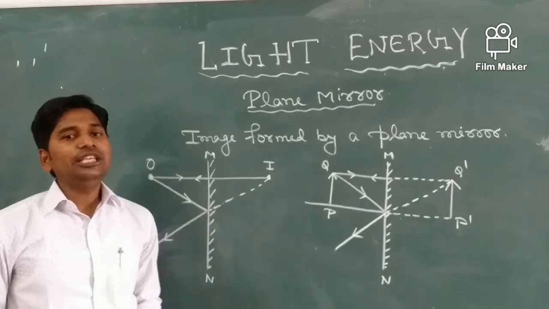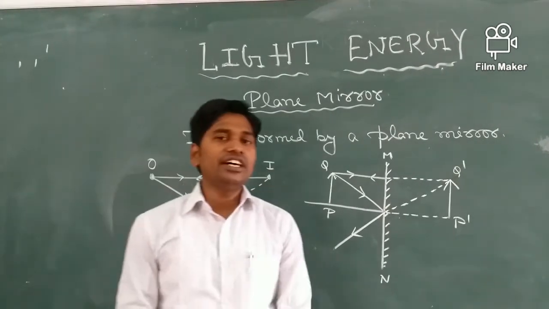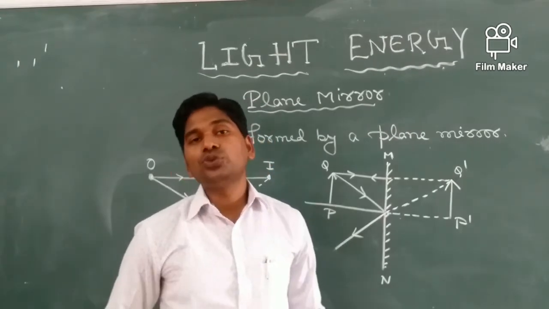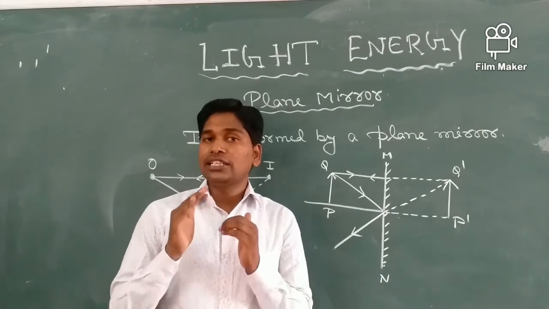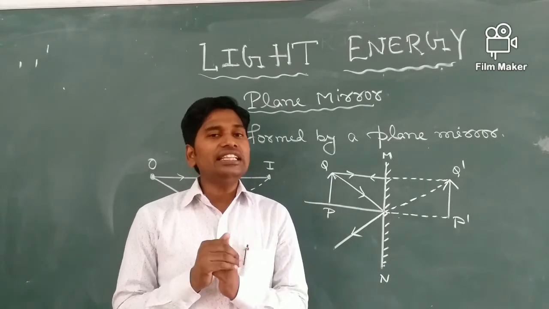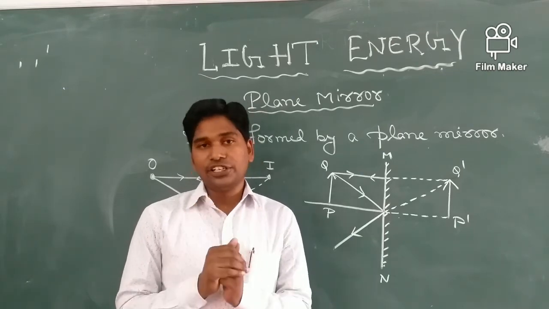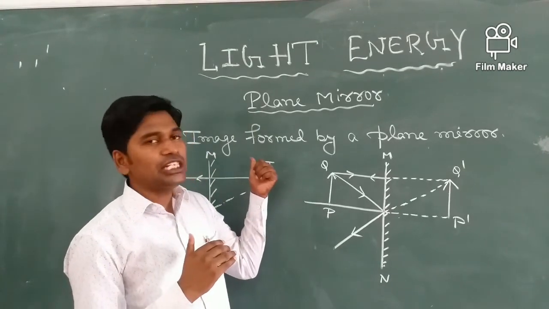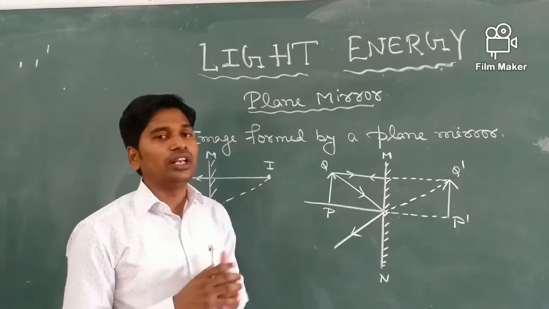That's why the image formed is a virtual image. So a plane mirror forms a virtual image. We can define a virtual image as an image formed at a point from where the reflected rays appear to diverge. So the image formed by a plane mirror is virtual.